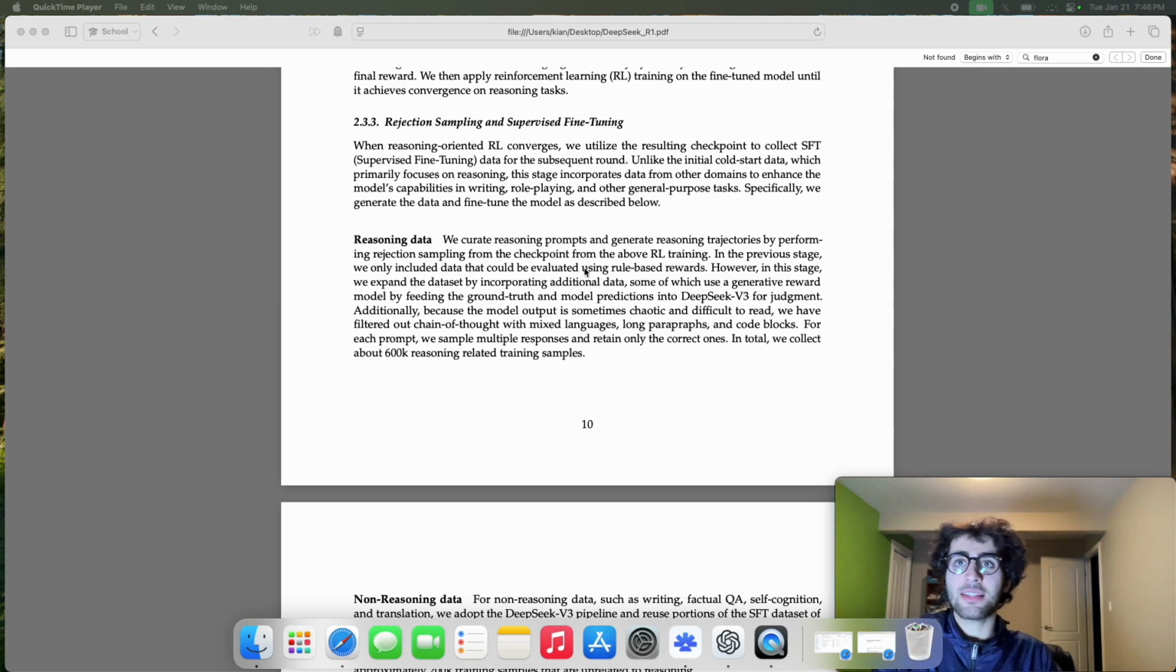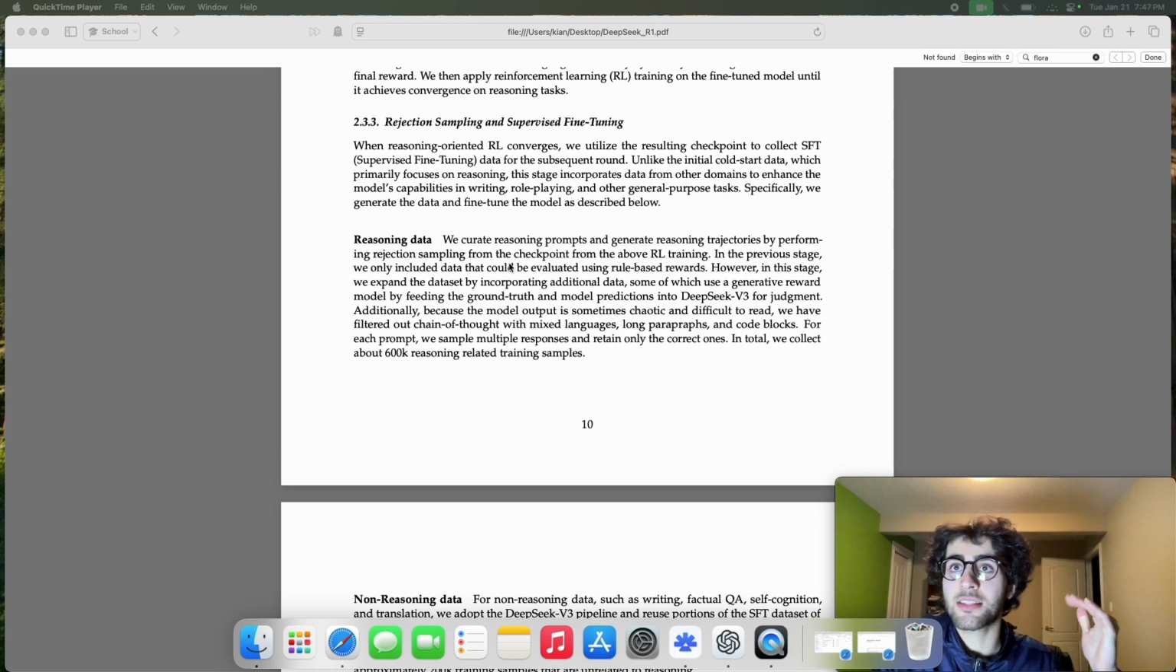With respect to the reasoning data, they use rejection sampling from the previous checkpoint. And what is rejection sampling? It's a method of generating random samples from a probability distribution. And it works by first sampling from a simpler distribution and then either accepting or rejecting that sample based on the probability ratio between the simpler and the real distribution. The real distribution in this case would be the policy network in the GRPO setting.